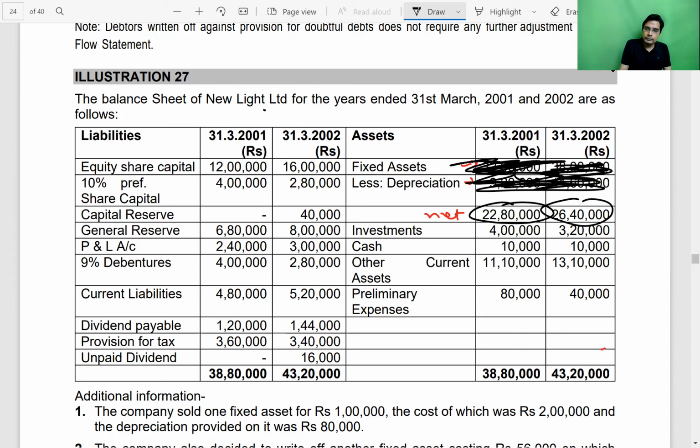So what to do? With the net balance which is given in the balance sheet, we will add back accumulated depreciation, respective opening and closing. We'll get the respective opening original cost and respective closing original cost, and then we can prepare the plant and machinery account normally.